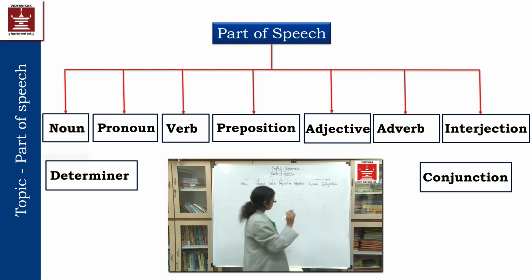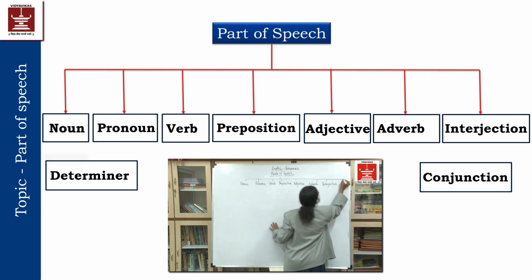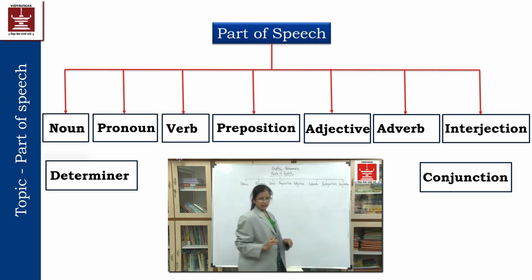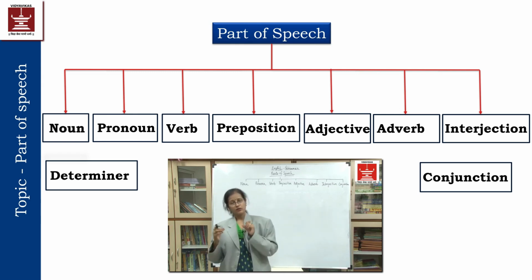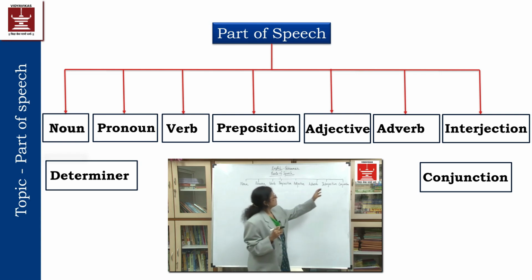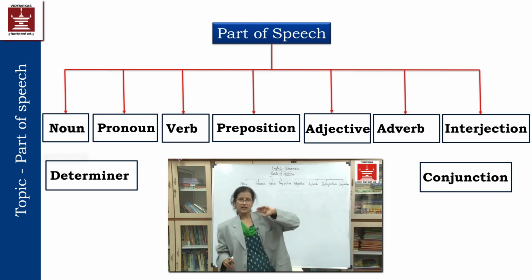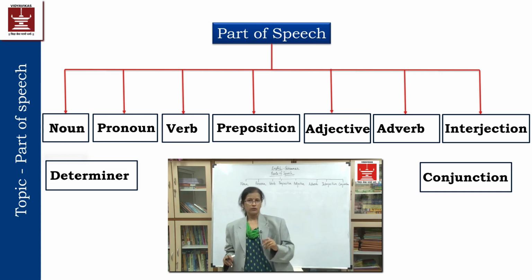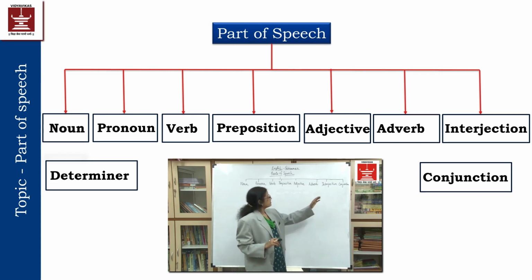Now, I will move towards conjunction. Conjunction means itself, it has the meaning. Junction means the word which joins two sentences or two nouns. That word will be called a conjunction. Ram and Rahim are playing football. And will be called a conjunction.